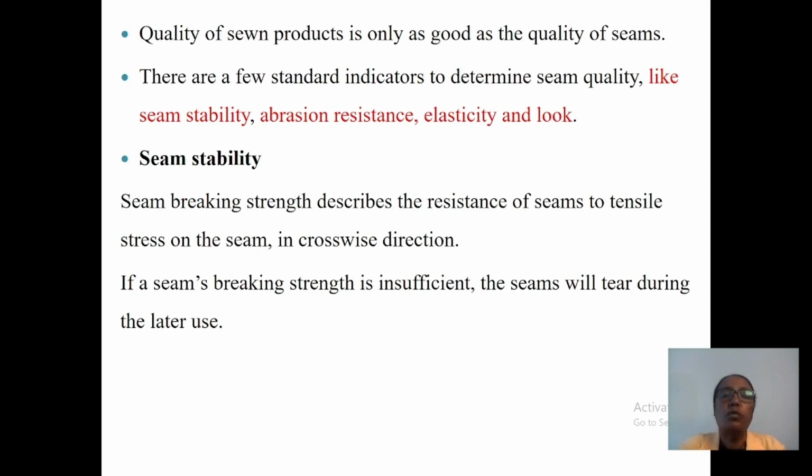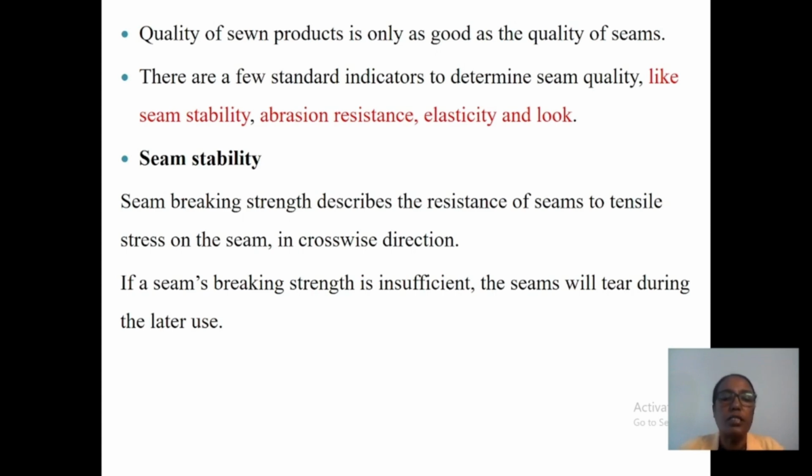A seam product is only as good as the quality of its seam. There are a few standard indicators to determine seam quality, like seam stability, seam abrasion resistance, seam elasticity, and look. Seam breaking strength describes the resistance of the seam to tensile stress in a crosswise direction.